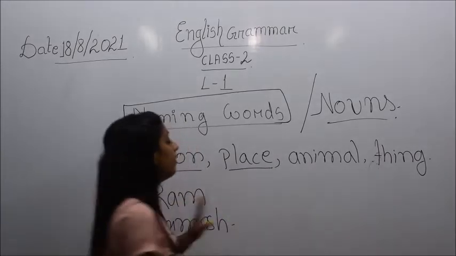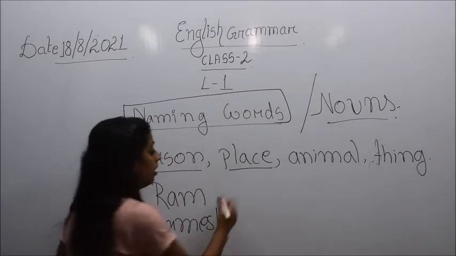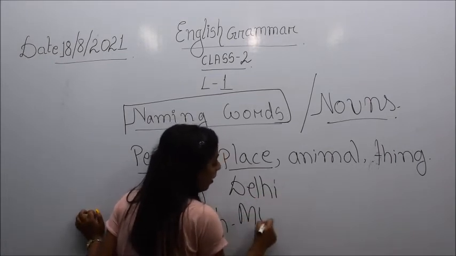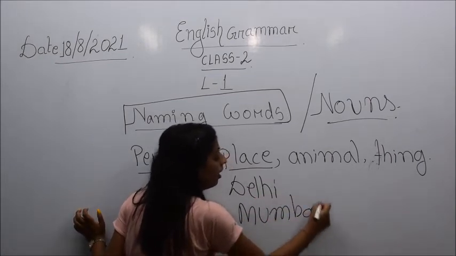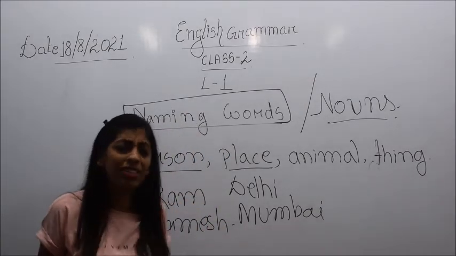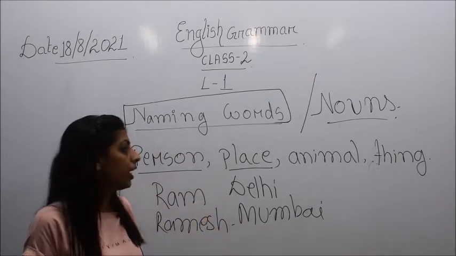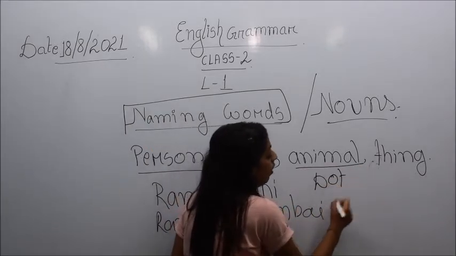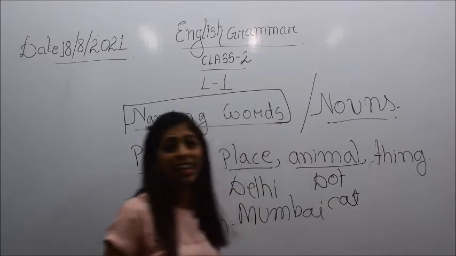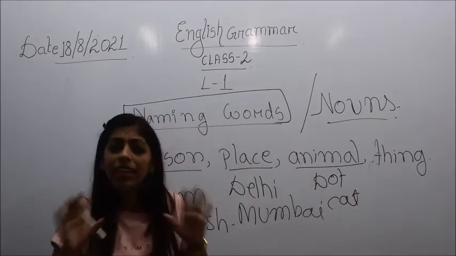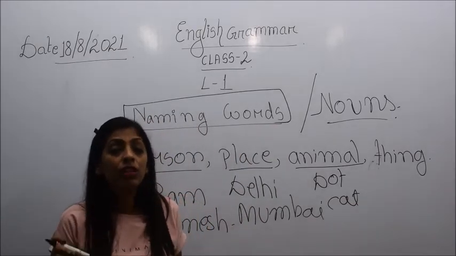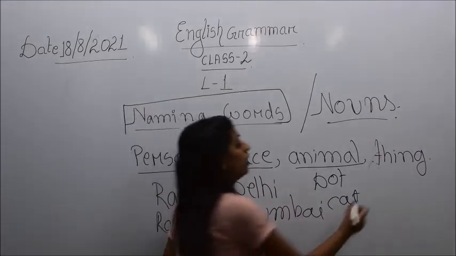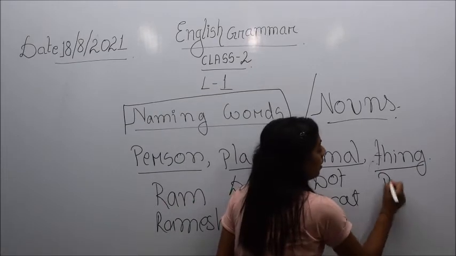Or regarding the place, it can be the name Delhi, D-E-L-H-I, Mumbai, M-U-M-B-A-I, or any place, Itanagar, Arunachal, any place in the world. And then comes animal. For example, dog, cat, cow, horse, lion, any word which represents the name of any animal, or of anything.